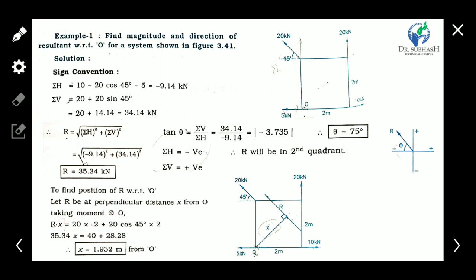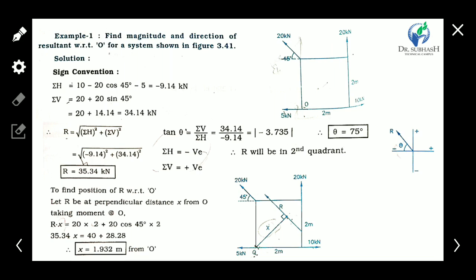This is necessary to find in non-concurrent forces. X is necessary because we have to place the resultant. Resultant should be here, or here, or here. Where do we place the resultant?